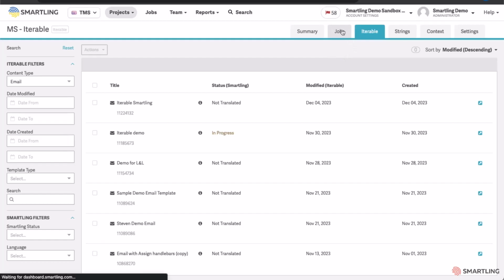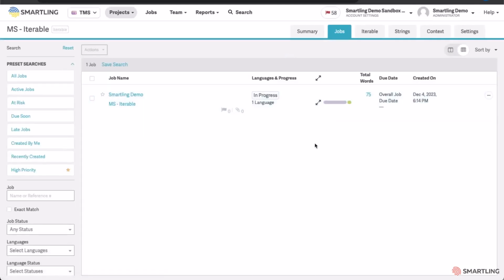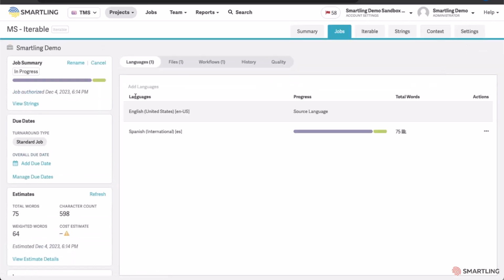Navigate into the Jobs tab. You can track the request at any point, understanding the progress of how that content is progressing through the translation process. Navigating in the job, you're going to be able to see exactly where the content is within the translation flow, understanding which words are still in the workflow, which content has actually been completed.